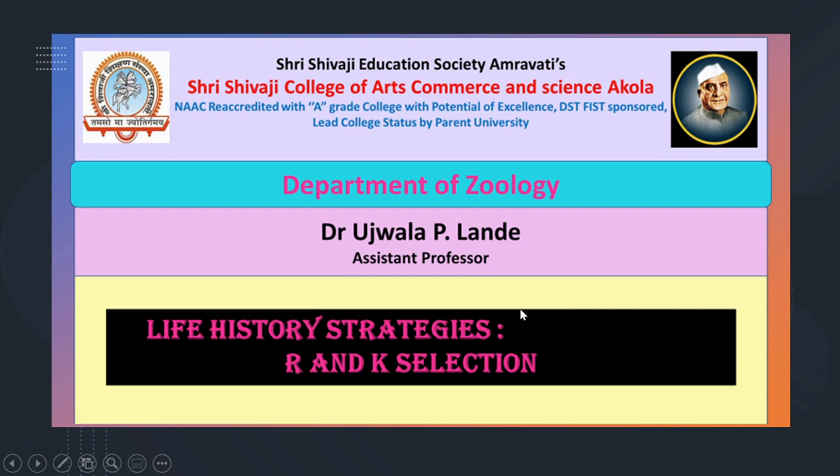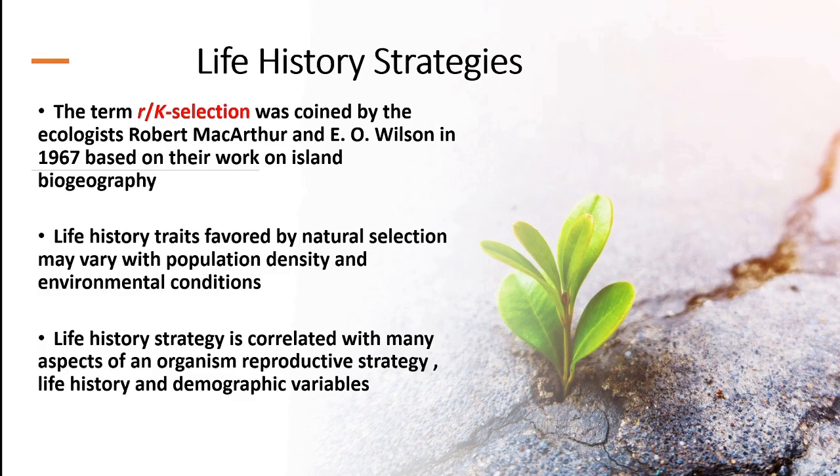Today we are going to discuss the topic Life History Strategies: R and K Selection. The term R and K selection was coined by Robert MacArthur and E.O. Wilson in 1967 based on their work on island biogeography. Now let us understand the meaning of these terminologies.